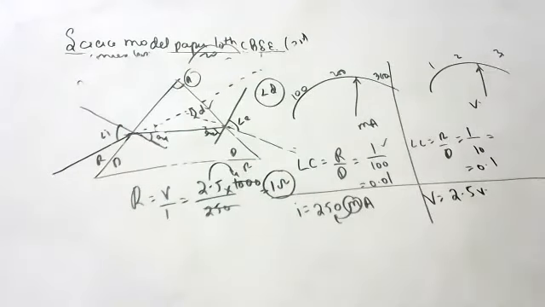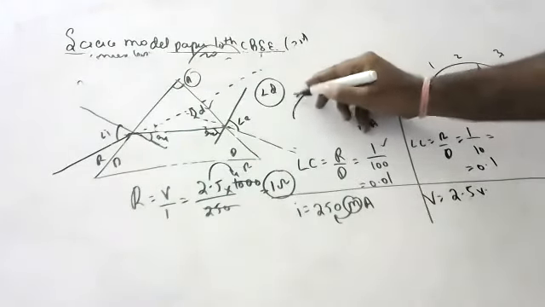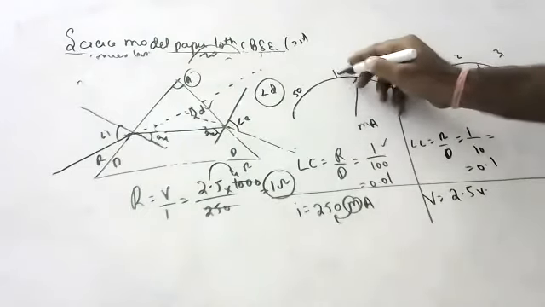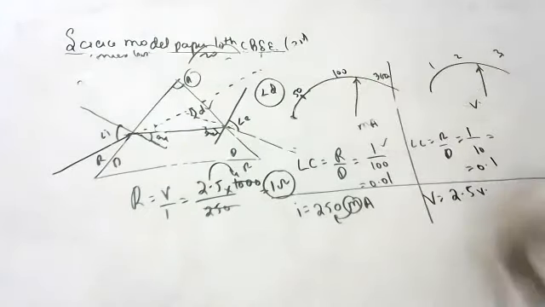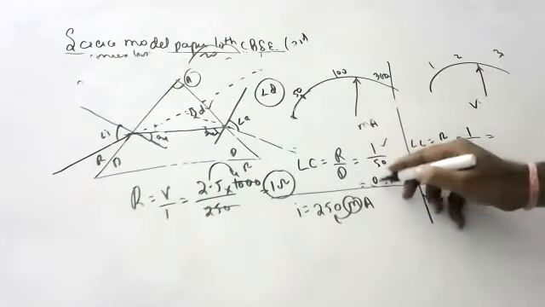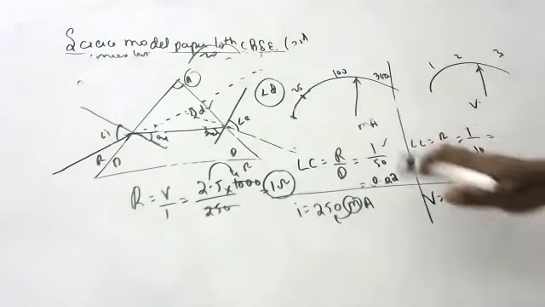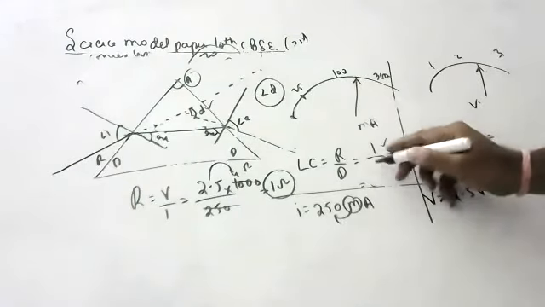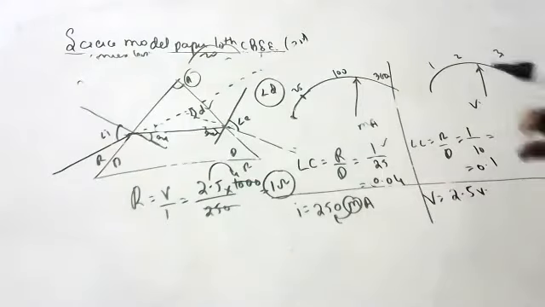For least count you should be very, very careful. Suppose here 50 is there, suppose here 100 is there. One reading has how many divisions, children? 50. Then it will become 0.02. Suppose here 25 was there. One reading has how many divisions? 25. Then 0.04, like that, children. You should be very, very careful.